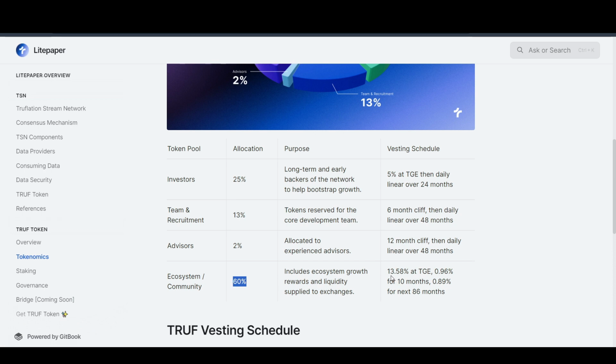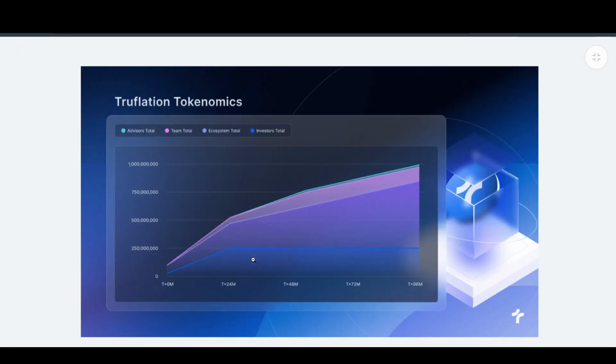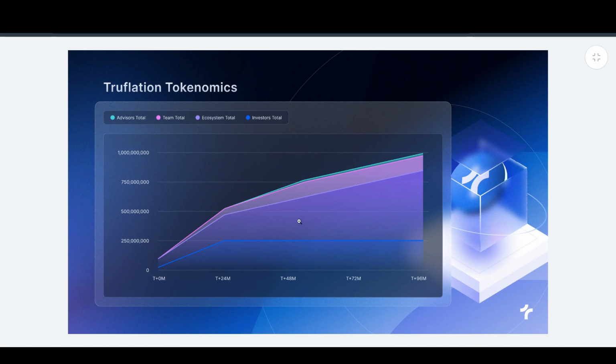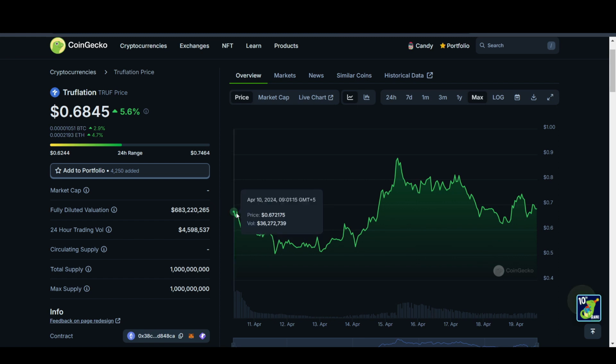I think this is for the staking rewards and airdrops potentially. So 13.58% is unlocked at TGE, and we will have 0.96% for 10 months, and after that 0.89% for 86 months. So most of the tokens will be vested over 8 years, which is pretty good. So this is how it looks. I think their tokenomics is a pretty good one, but the investors are getting their coins. Once the investors get most of their coins, I think after that we will see less sell pressure. But as of now, I think the coin does have potential to go up because it has yet to launch on other exchanges.